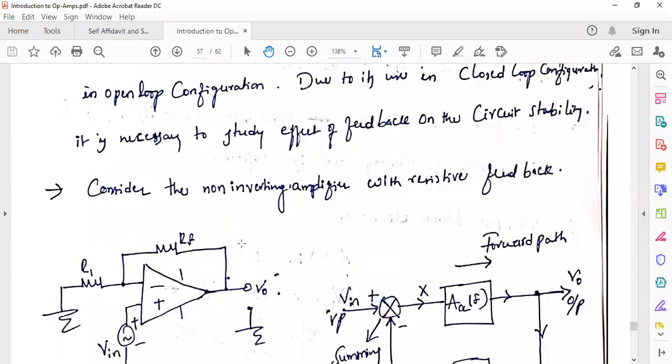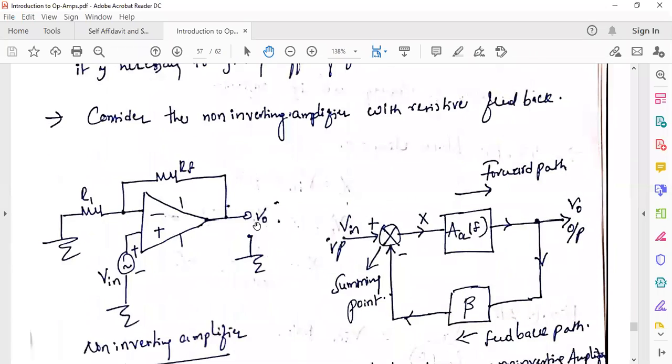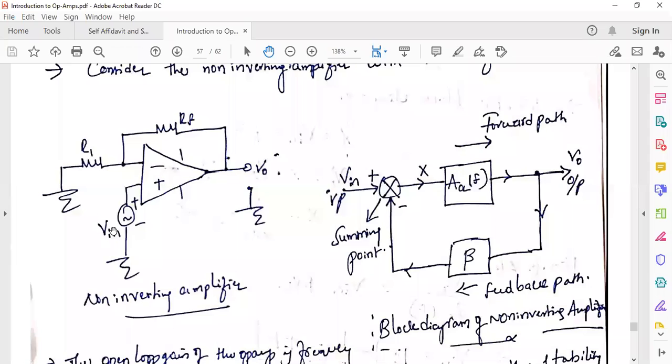For that discussion, for that analysis, I have considered a non-inverting amplifier. This is a non-inverting amplifier. Why is it called a non-inverting amplifier? Because I am giving the input to the non-inverting terminal. If you apply the input to the inverting input terminal, then it is called an inverting amplifier. But here the input is applied to the non-inverting input terminal. That's why it is called a non-inverting amplifier. So this is the circuit.